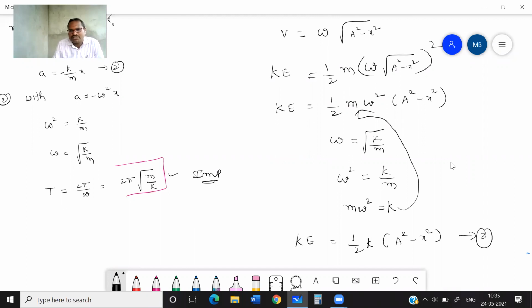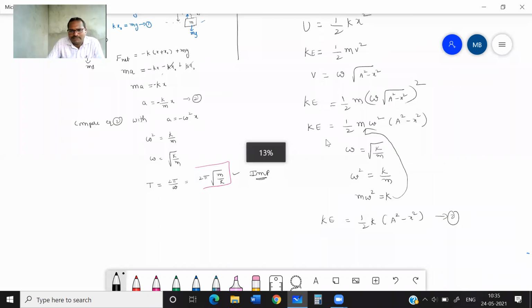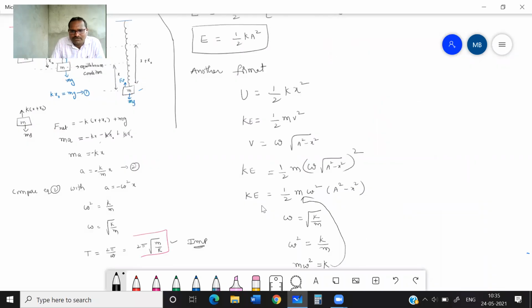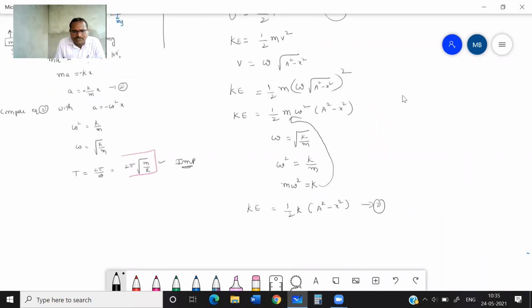This is equation number 2, and this is equation number 1. Total energy E is equal to potential energy plus kinetic energy. Potential energy is half k x square plus kinetic energy is half k a square minus x square.